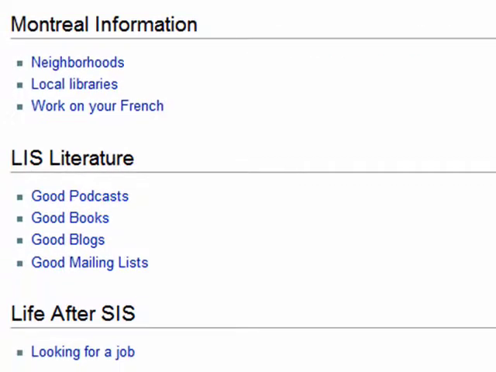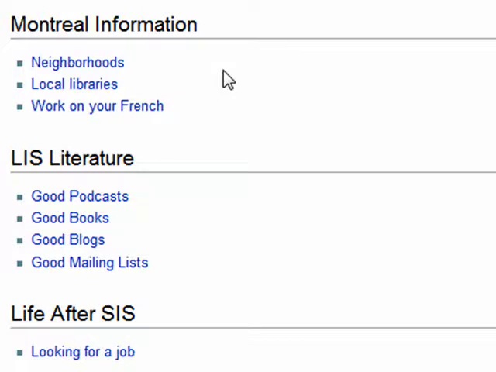We're also hoping that this will become the place where students can share information not just about SIS, but also about, for example, we put a section here about Montreal. So people can share information about neighborhoods, where local libraries are, places or ways you can work on your French while you are studying here in Montreal. Also a place for people to share links to good podcasts and books and blogs and mailing lists that are related to library and information studies.